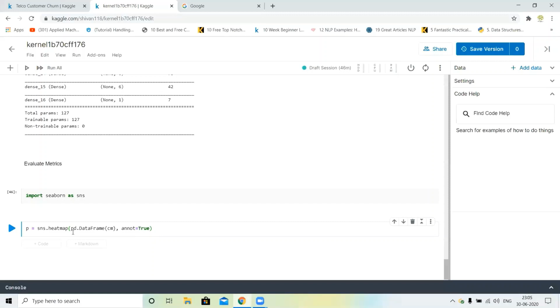true, and color map, this color map. Okay, next fmt is equal to g.